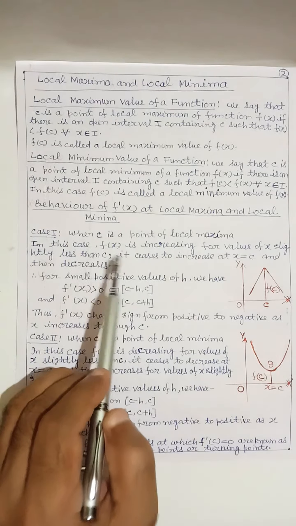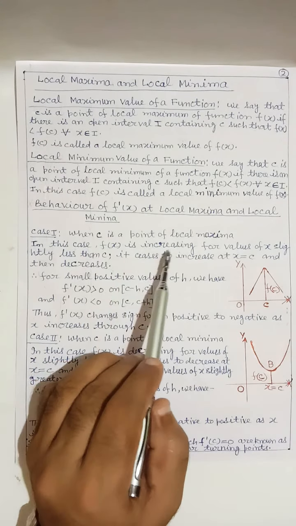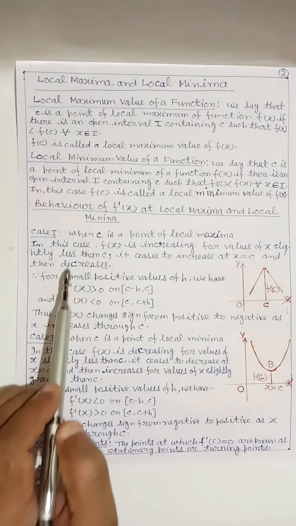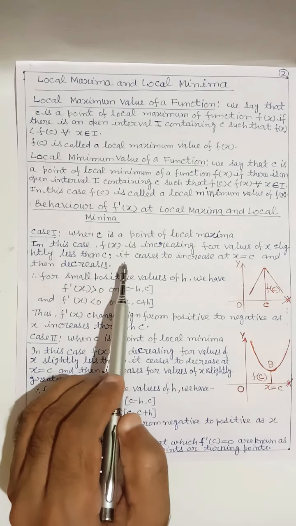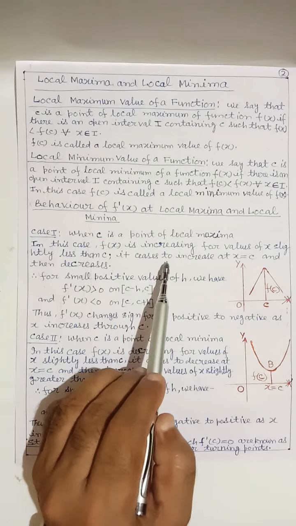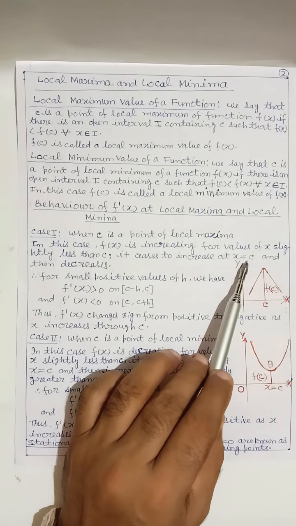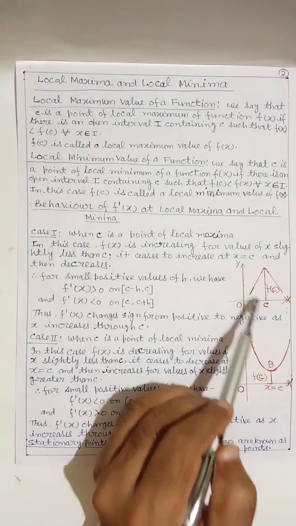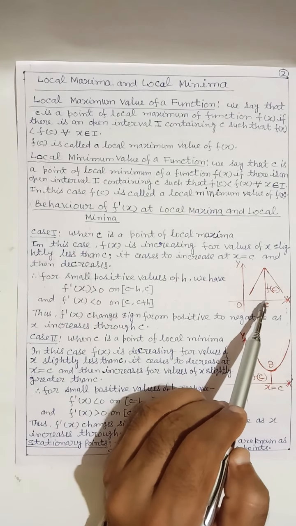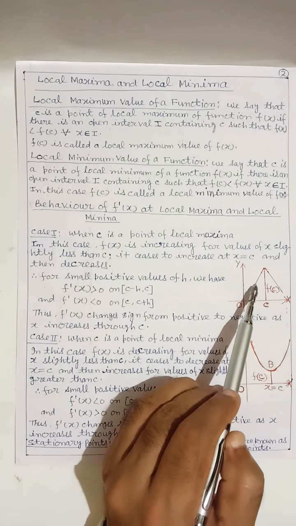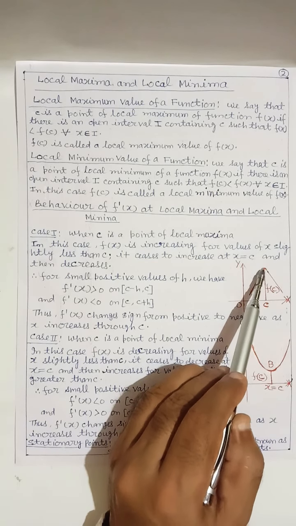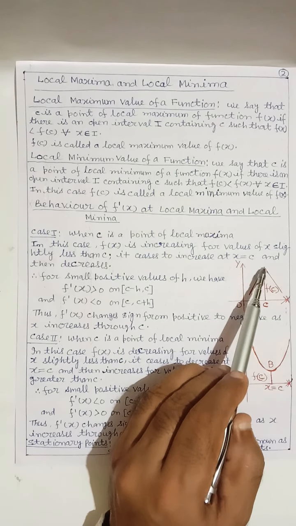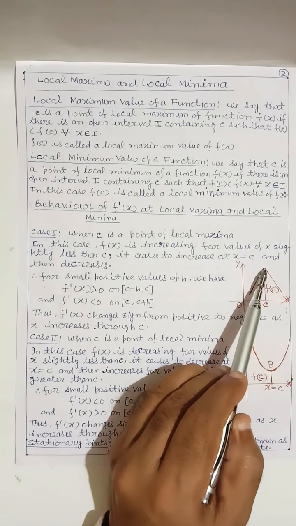In this case, f(x) is increasing for values of x slightly less than c. It ceases to increase at x equal to c and then decreases.